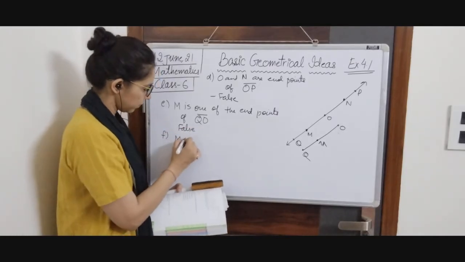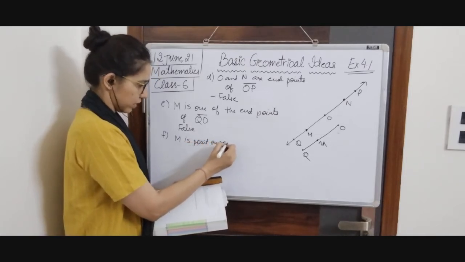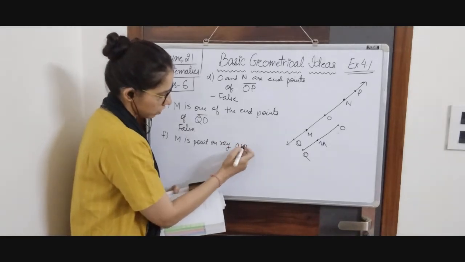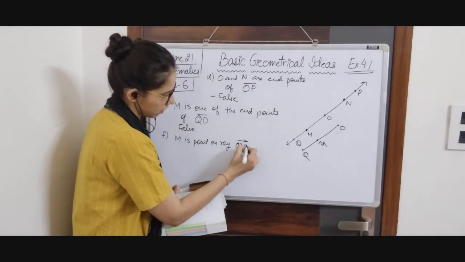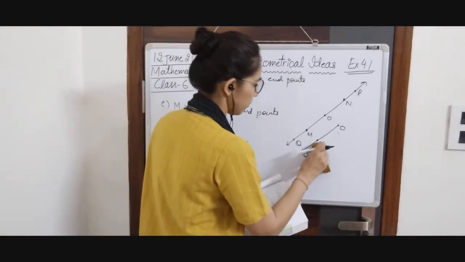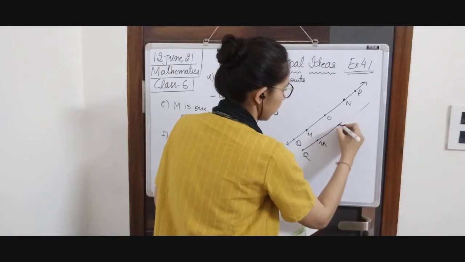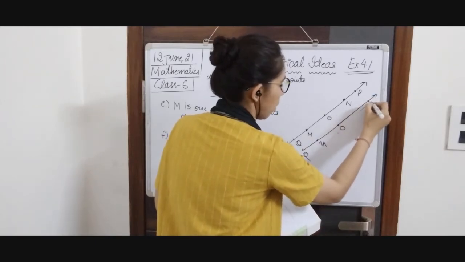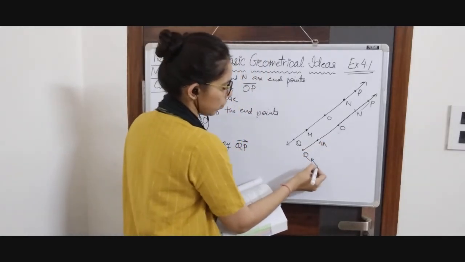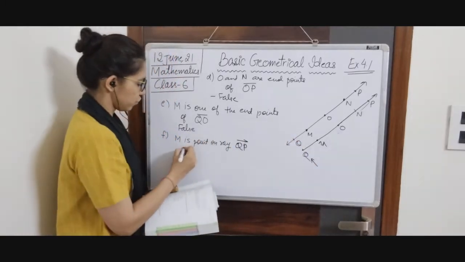F is M is a point on ray QP. Ray QP means we have to draw a one-headed arrow. M is a point on ray QP. So we will be drawing ray QP. On QP we have points N, O, M, Q, and Q is the initial point or starting point. So M is a point on it. It is true.